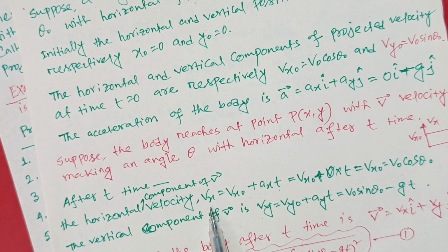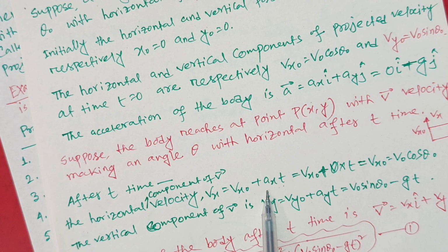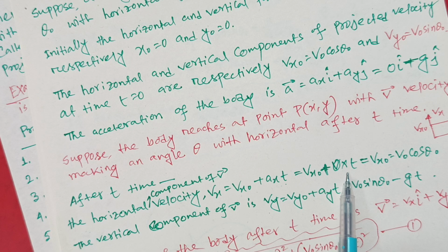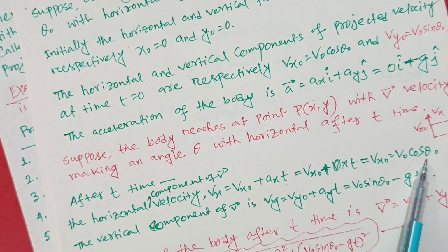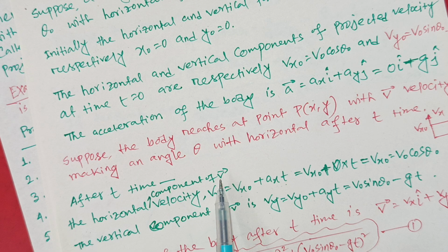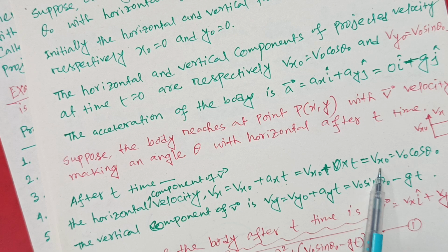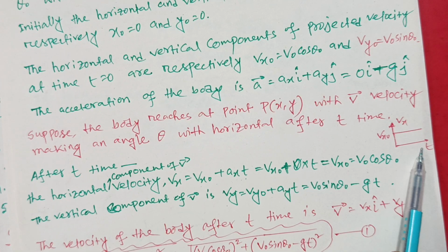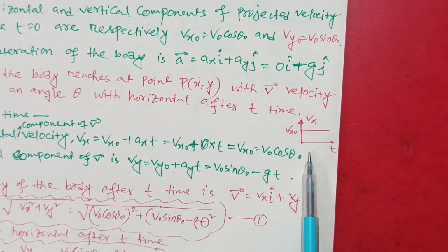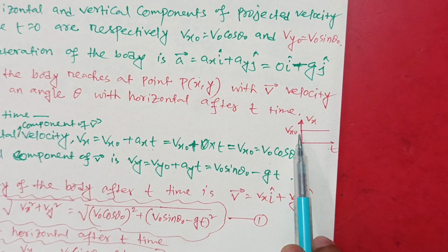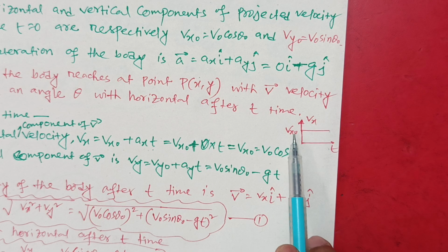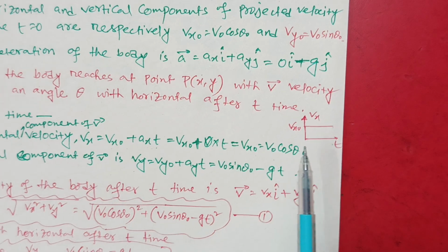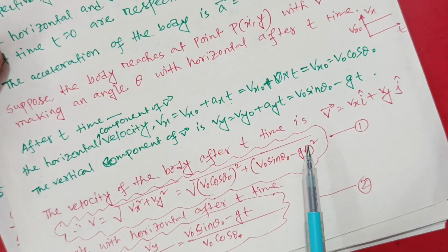Along the x-axis direction, you can say vx equal to vx naught plus axt, and finally vx naught plus 0 into t, that is vx equal to vx naught equal to v naught cos theta naught. It is the horizontal velocity of the body after t time. That means the velocity won't change along the x-axis direction, which is uniform velocity, and you can draw a graph with respect to time where the velocity won't change, so the graph will be a straight line parallel to the x-axis or time axis. That is an important question for MCQ at intermediate level.